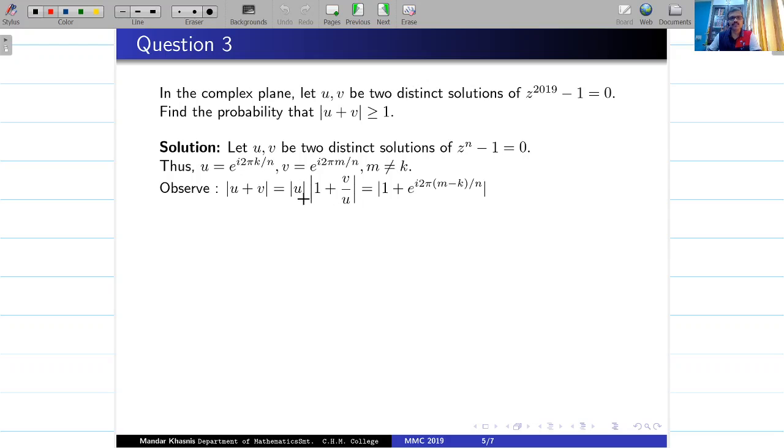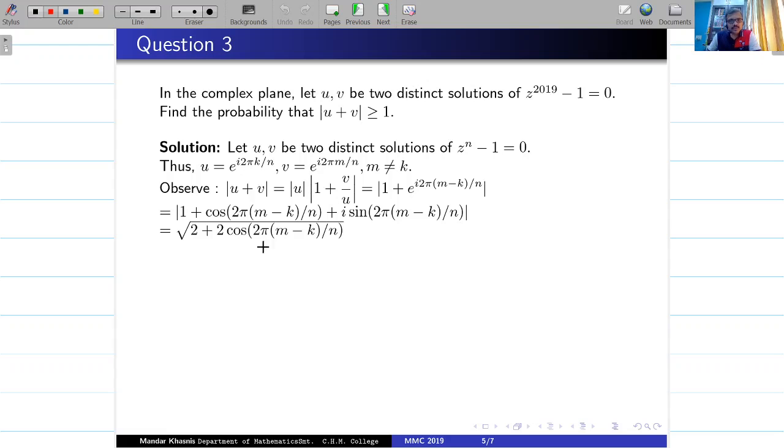Now mod u is 1, so you are ending up with this, and now you can use e raised to i theta is cos theta plus i sin theta. So simplify this, and now you can actually compute the absolute value. It is square root of 2 plus 2 cos of some angle, m minus k and all, because of v by u.